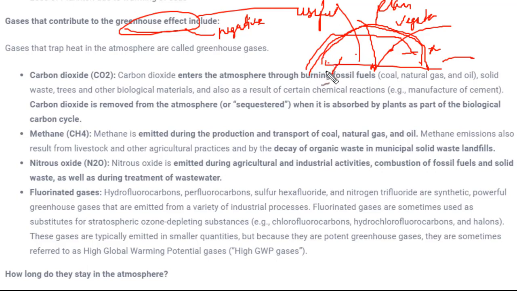But naturally, in places where we don't need greenhouse gases, if there is an increase in greenhouse gases, ultimately it will lead to an increase in temperature, and that will cause global warming, and we have already seen the impact of global warming.